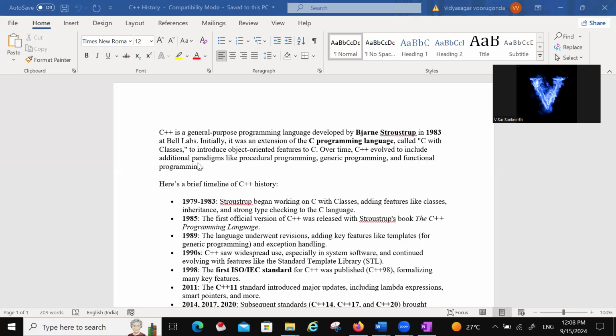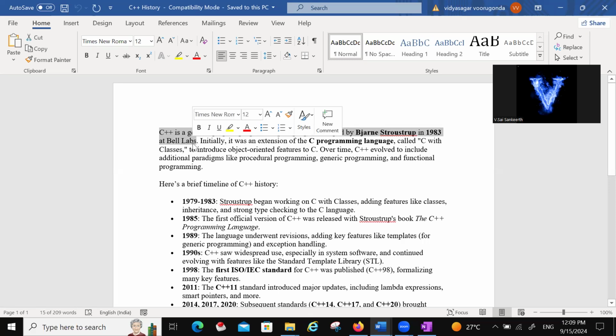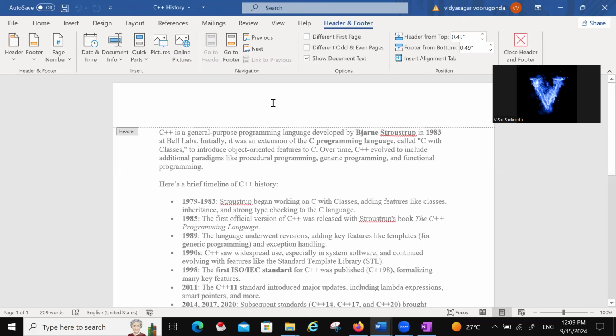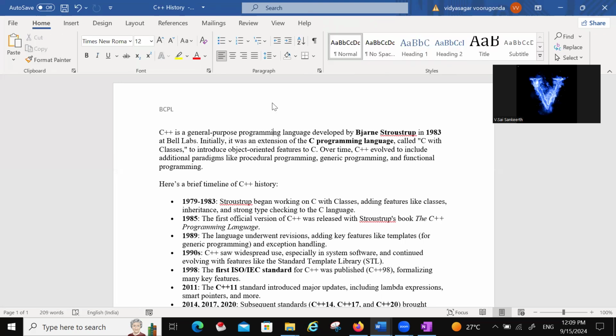So I would like to start the C++ history. C++ is a general purpose programming language developed by Bjarne Stroustrup in the year 1983 at Bell Labs. Previously it was BCPL. Initially it was the B language, later became the C language. Now again they incremented something in C, so now it became C++. Later they did many modifications.